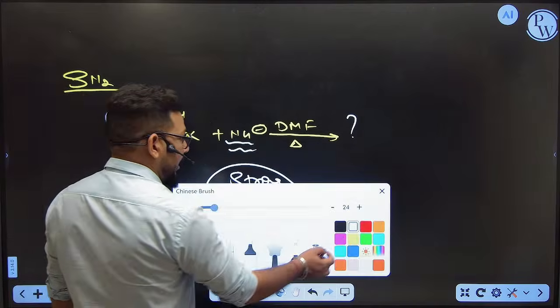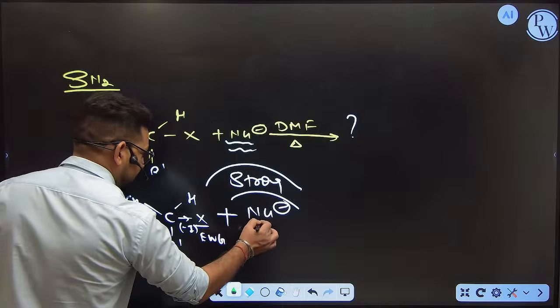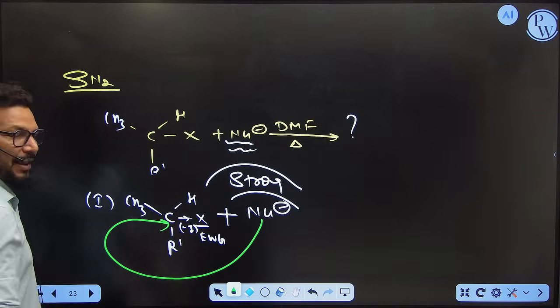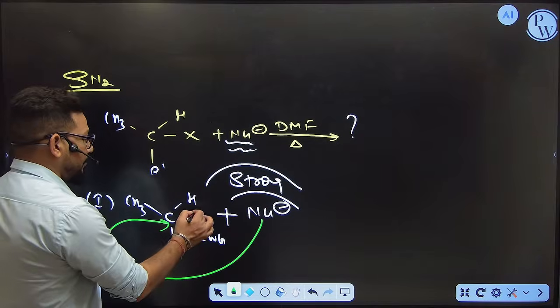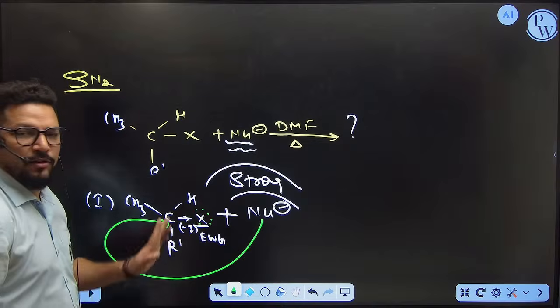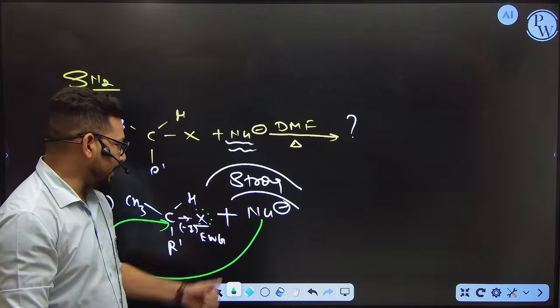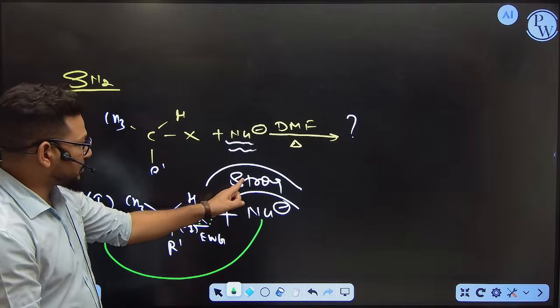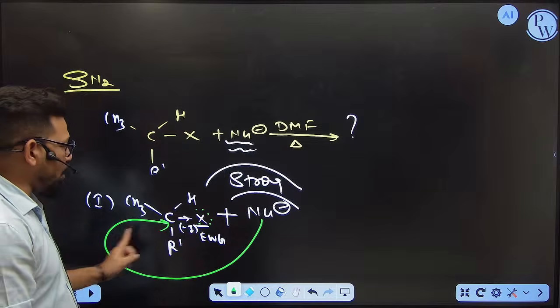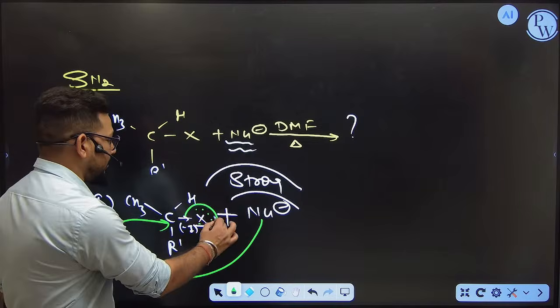So ultimately the nucleophile is going to take the first stance and attack the carbon from the back side. Why not from the front side? Because the halogen is already there. That means one nucleophile is already there. If you attack from the front side, repulsion is going to happen. That's why it is going to attack from the back side. And if it is strong, then the attack is so strong that the halogen can pass.